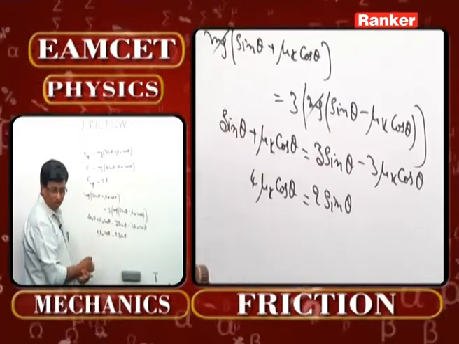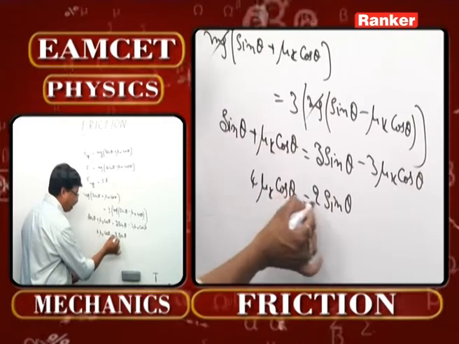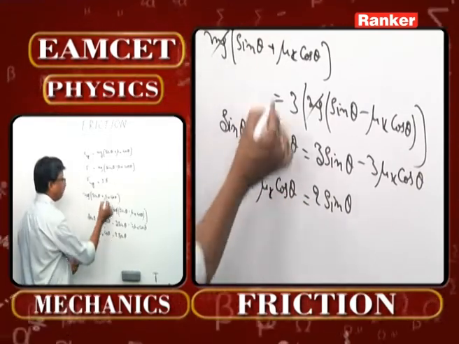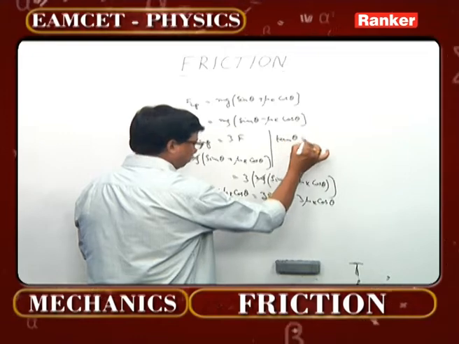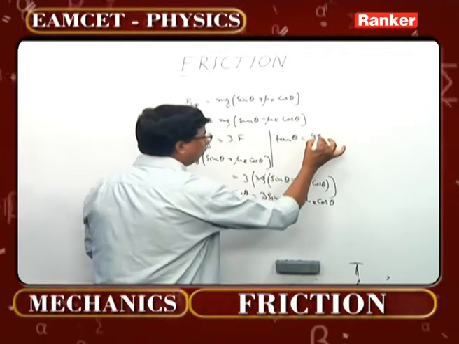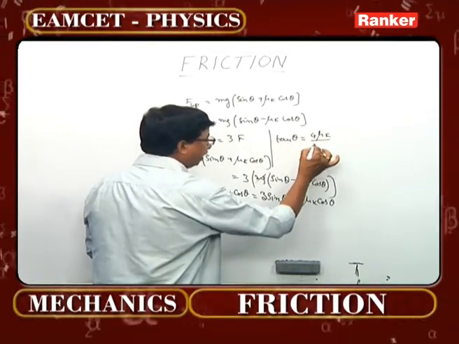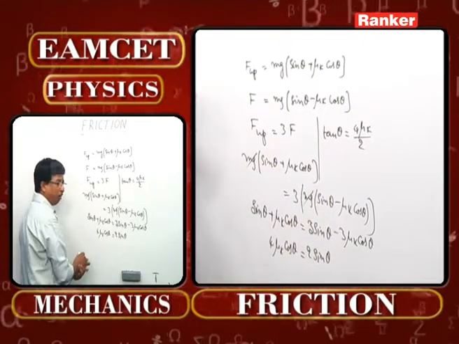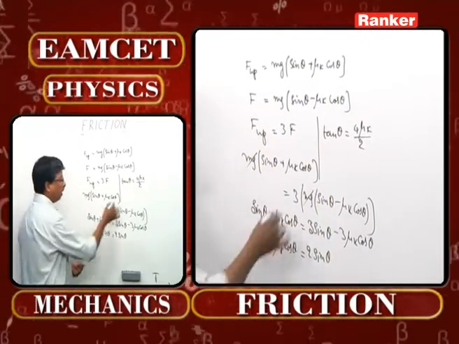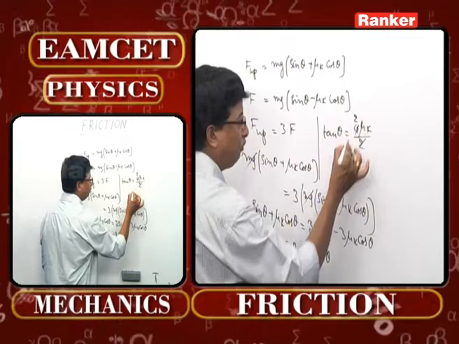Now the question asked is, what is theta? This cos theta, if it goes that side, you can write this as tan theta. That of course is equal to how much? 4 mu k by 2. Sin by cos is tan. 4 mu k by 2. What is this value now? Twice mu k.